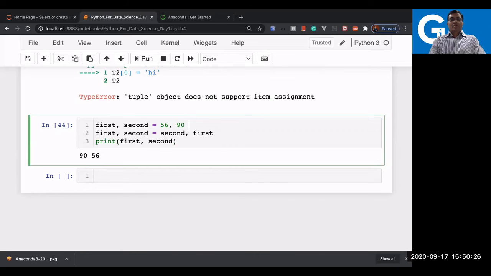The first line is called parallel assignment, and the second one is the simple swapping we did. Now I did this for two variables, but in Python you can have n number of variables. You can assign all the values in one line itself. You may have hundreds of variables as comma separated values, give hundreds of values, and do whatever swapping you want.